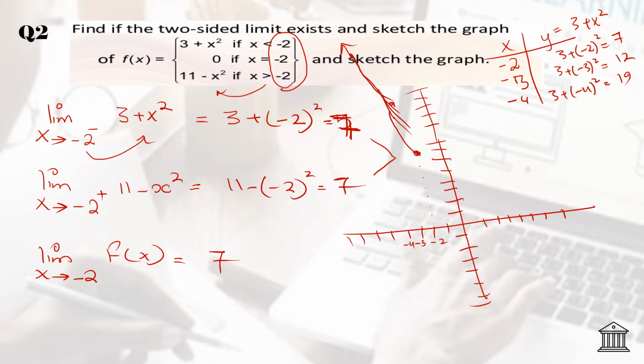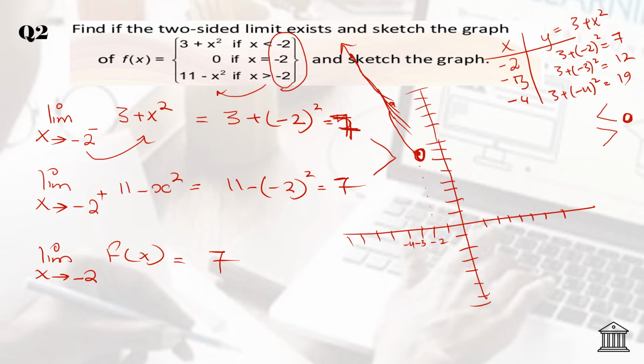And here you can say that the limit of x is negative 2. Negative 2 is not included when you have the signs like this or like this, less than or greater than. It means you will make a hollow point in the end because this point is not included.